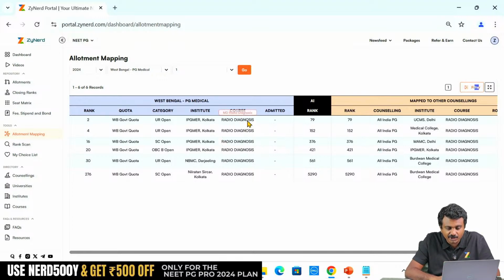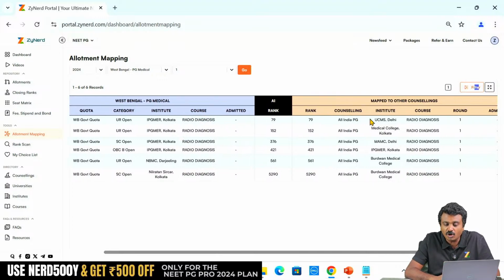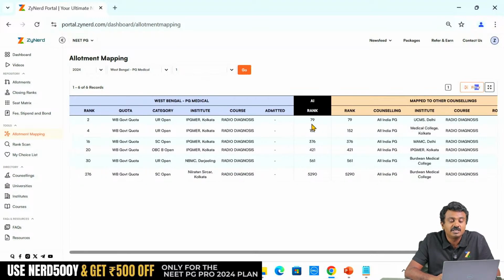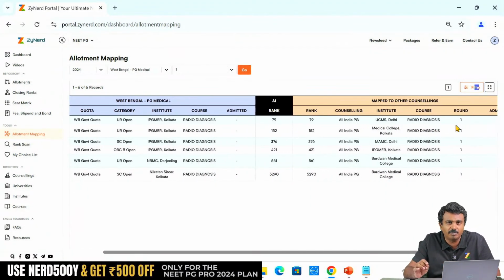Let us say in this scenario, if we move on to round 2, it also says that this candidate continues with UCMS. There will be another record saying that in the second round this candidate is allotted the same seat. That means the candidate ignored the IPGMR seat and went on to UCMS, if there is another record saying that rank 79 is here. Now in that scenario, you will be able to figure out that this candidate will not come back to state round 2, and the original round 1 seat will be vacant. When will that come up? We will update all India round 2 uploads data. Once that is done, we will get that.